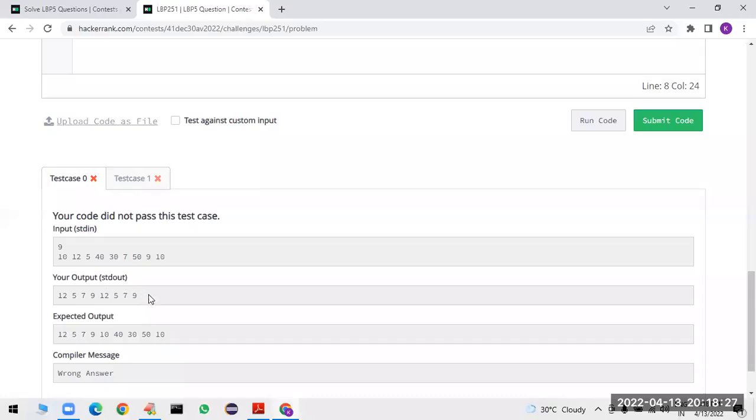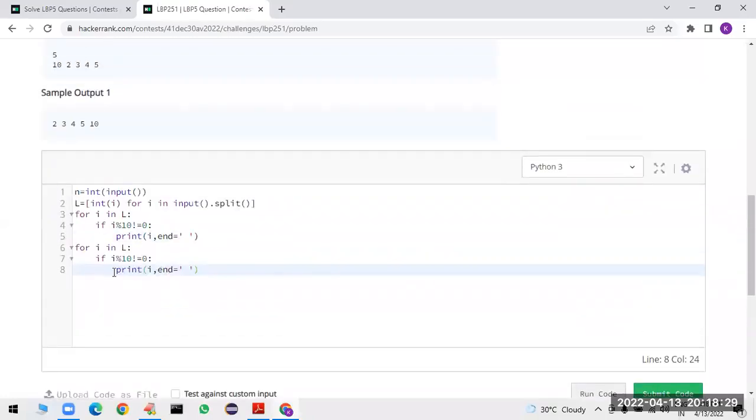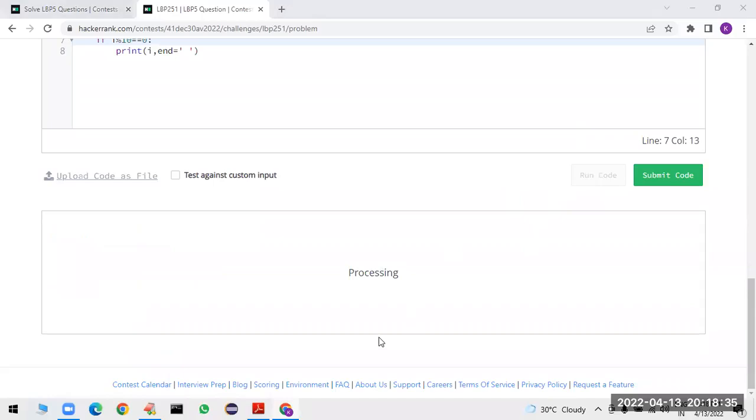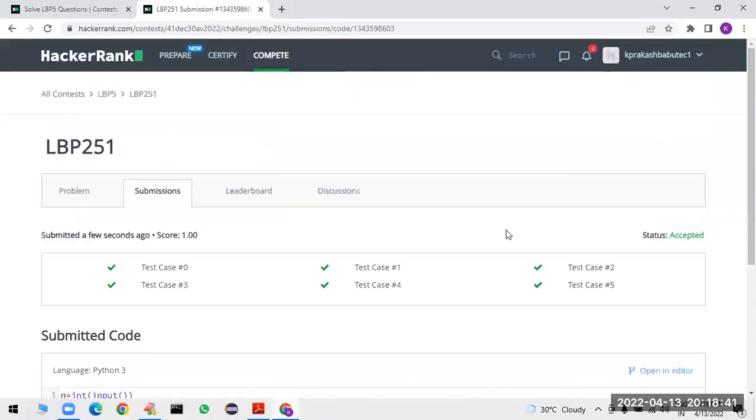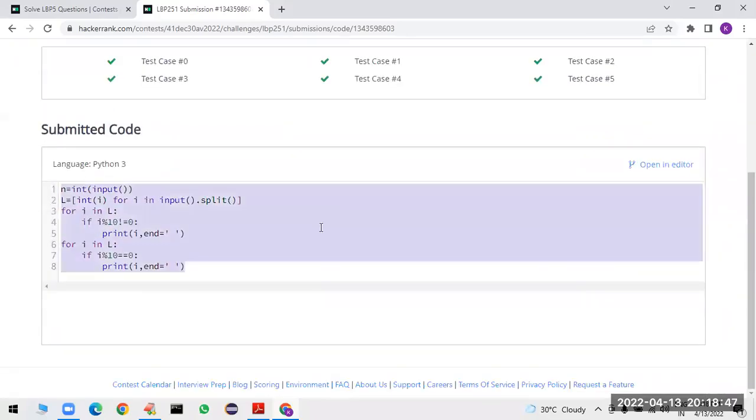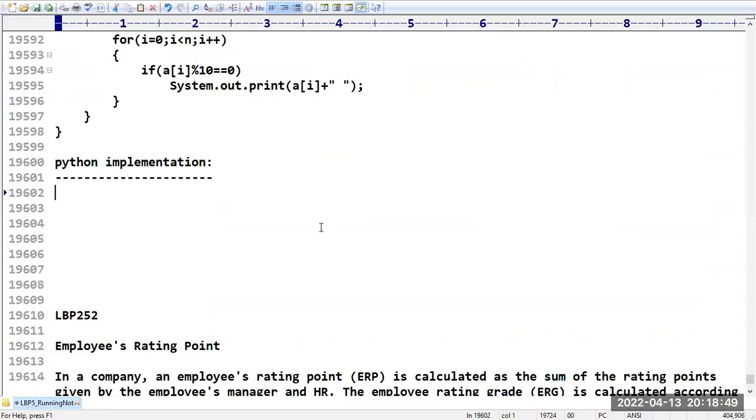We are not getting these values. Have you observed? We have to take equal to 0, equal to 0. Yes, correct, sorry. So let me submit the code. Yes, successfully all the test cases are executed.